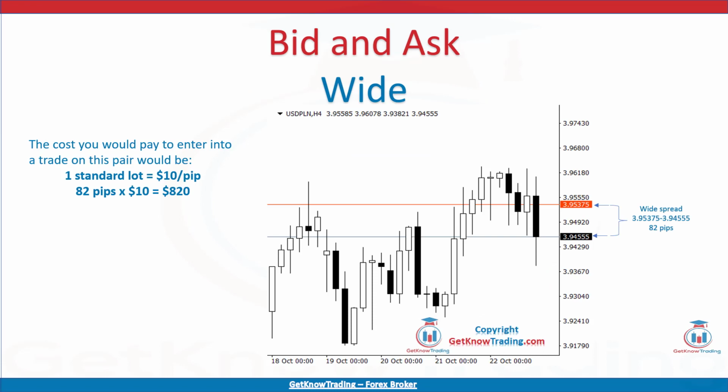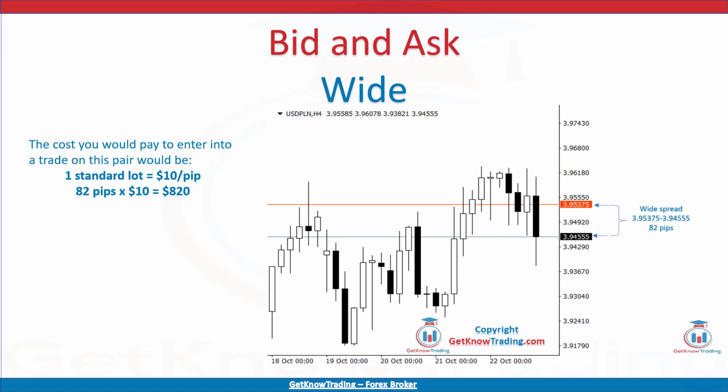In the other scenario, where the bid and ask price are wide, it can happen you cannot get out from a trade. That is, when the price does not move enough to reach the desired price when selling or buying. In the example below, you see the bid and ask price is wide and it has 82 pips of spread. Imagine how to get out of that trade if you open an order.